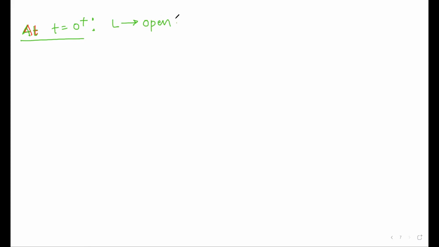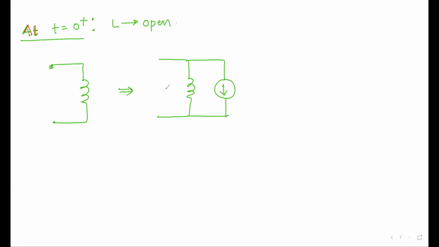So if it is 2.4 amps, the inductor must be replaced with an inductor and a parallel current source, going in the same direction. This is how we will be replacing it. If we open circuit it, you have a current source.